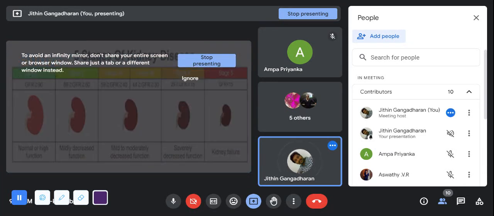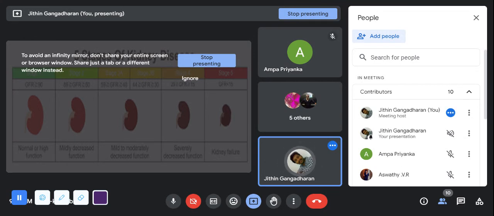Now, the 5 stages of kidney disease. Kindly know that we have already explained this, the GFR, glomerular filtration rate. In stage 1, the GFR is 90, usually more than 90. Then mild decrease in function, slight decrease in function, moderate decrease, huge decrease.